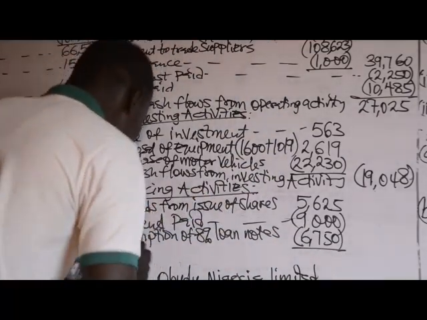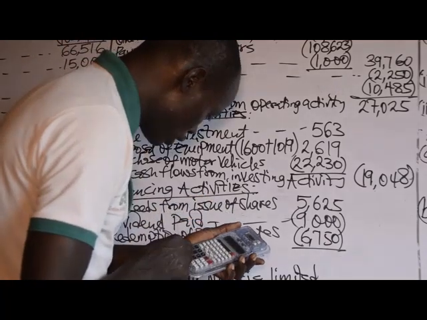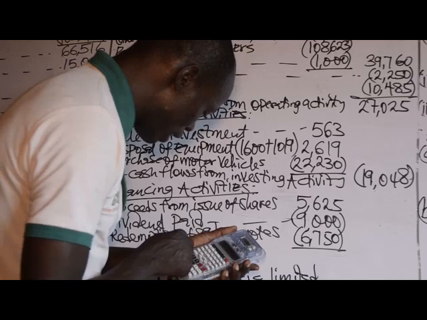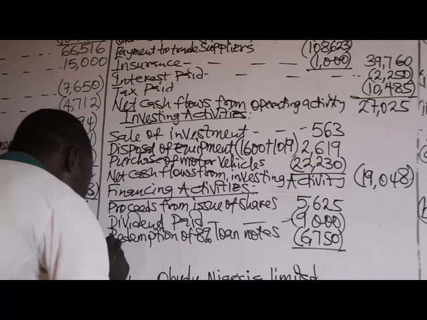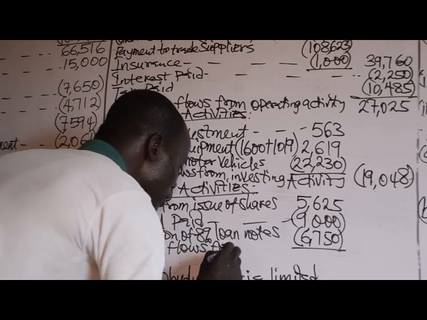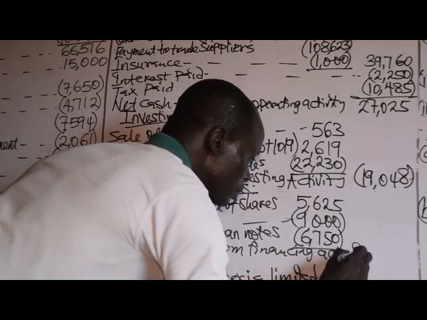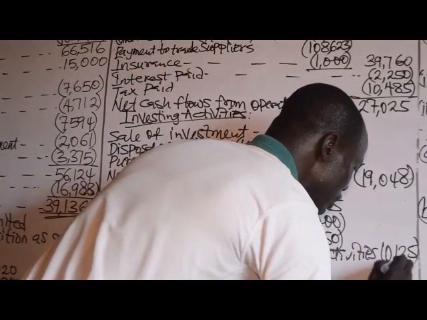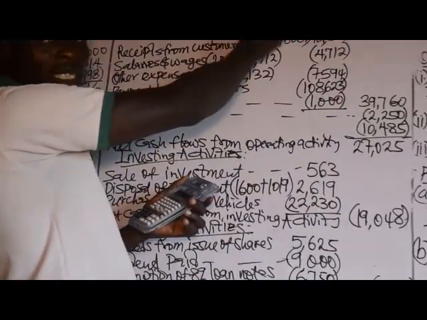Now, how much will be the net cash flows from financing activity? Let's roll it to total. 5,625 minus 9,000 minus 6,750. Then you have minus 10,125. That is net cash flows from financing activities, 10,125 negative.